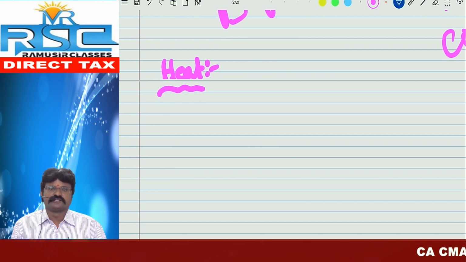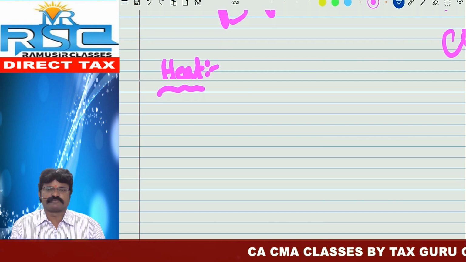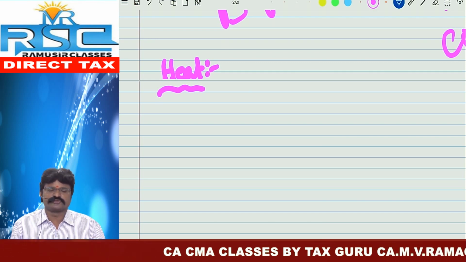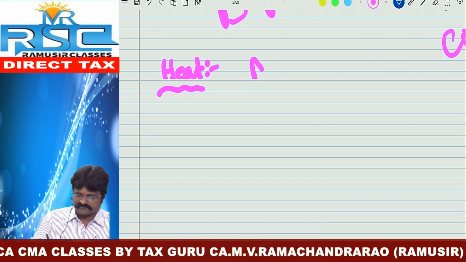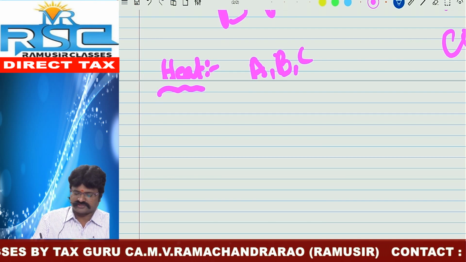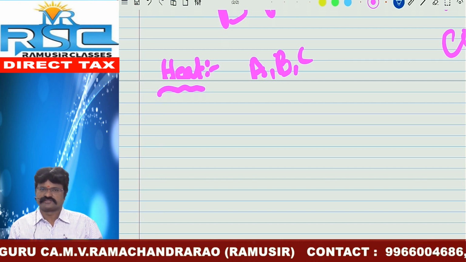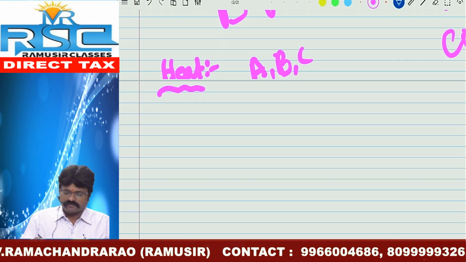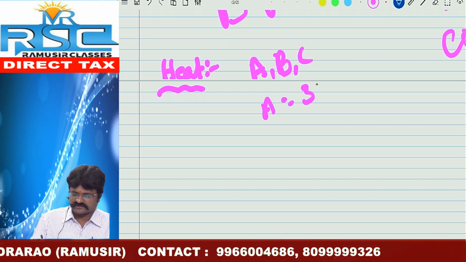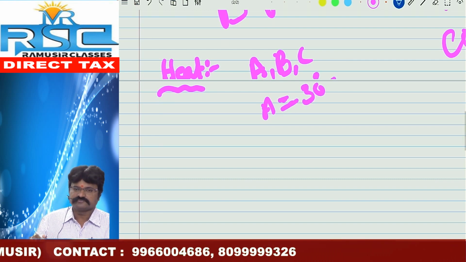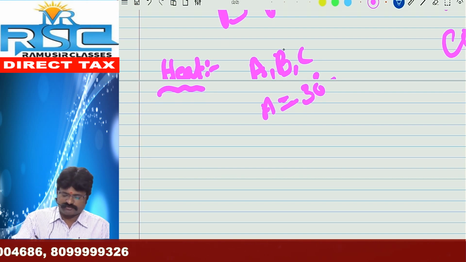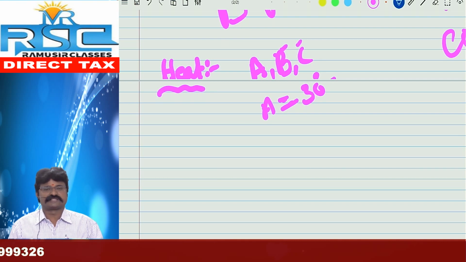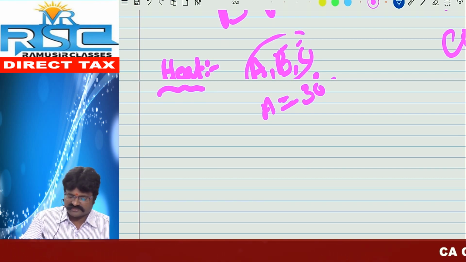After that, with the help of thermal equilibrium, we can discuss one of the major and most important concepts. What is that one? For example, A, B and C are three different bodies. A is 30 degrees Celsius, and we don't know about B and C, but these three are in thermal equilibrium.